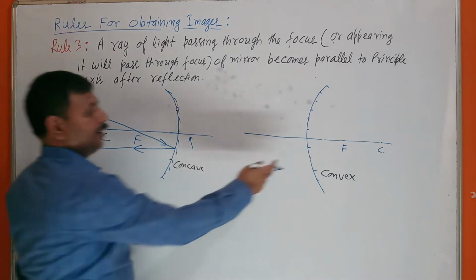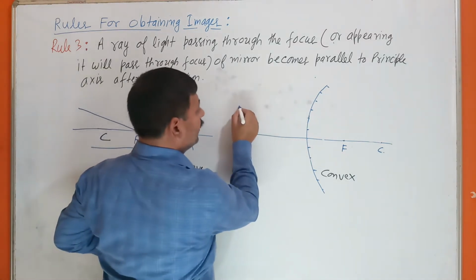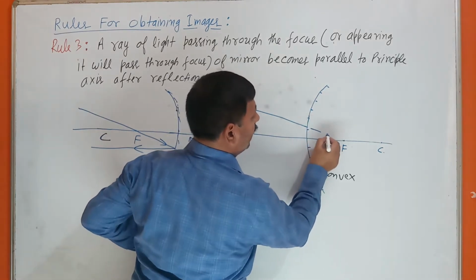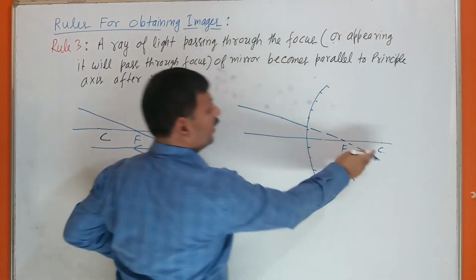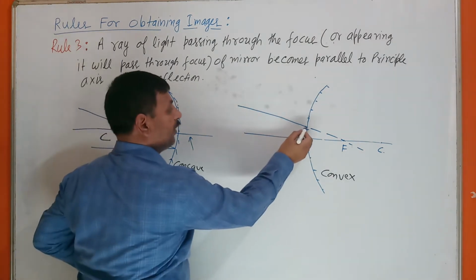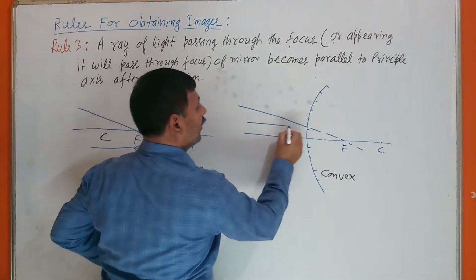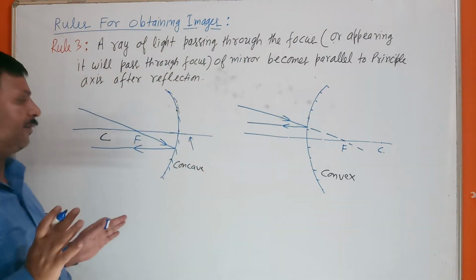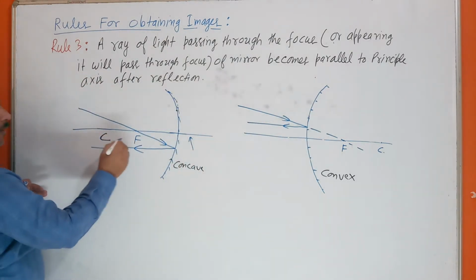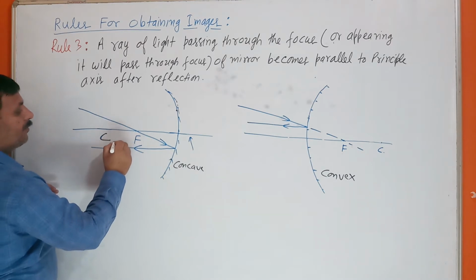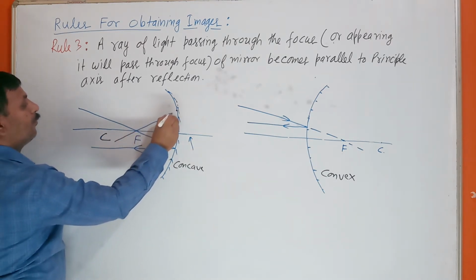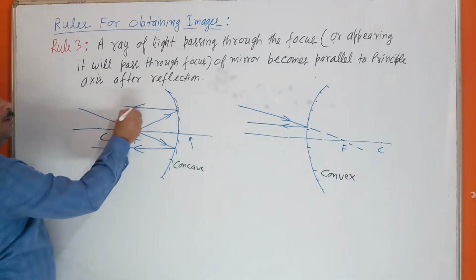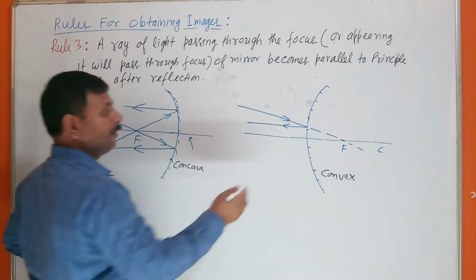In a convex mirror, suppose a ray of light is going straight, and the appearance is that it will pass through the focus. So after reflection what happens? After reflection it becomes parallel to the principal axis. From anywhere you can represent it. Suppose a ray of light passes through the focus, after reflection it becomes parallel to the principal axis.